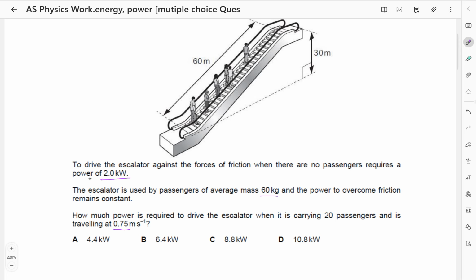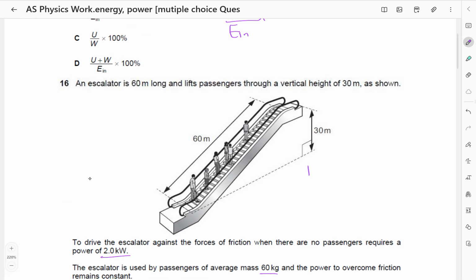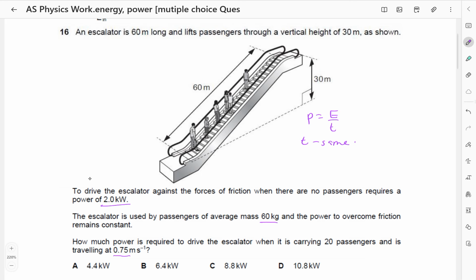Okay, so first of all, we know that power is equal to energy divided by t. Of course, the time t is going to be the same. So first of all, they have told us the power when there are no passengers, it requires 2.0 kilowatts if it is the escalator alone.